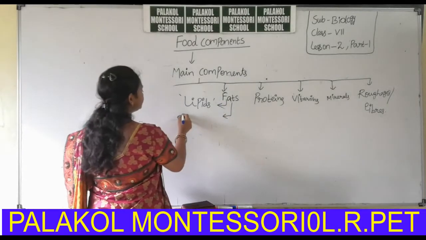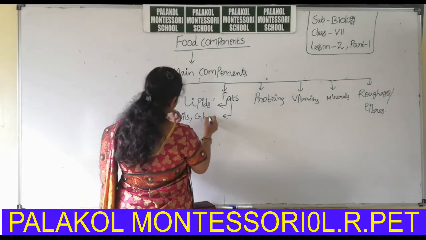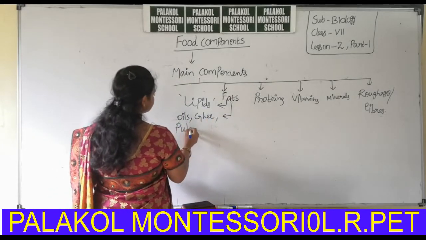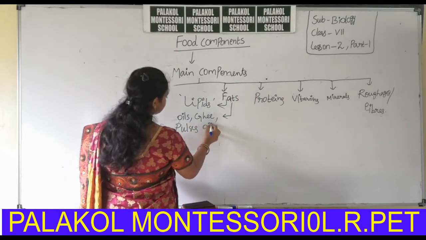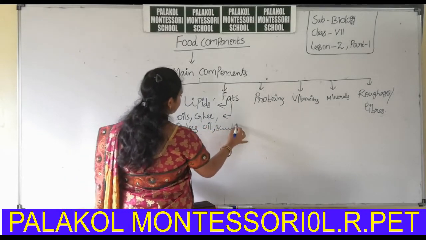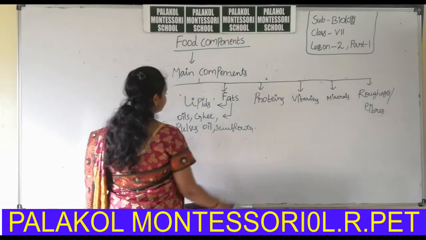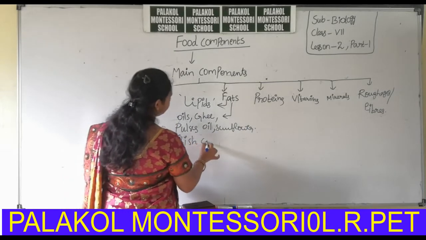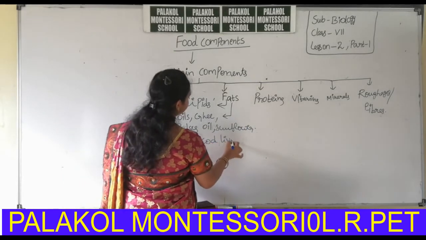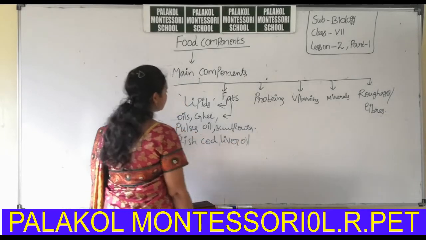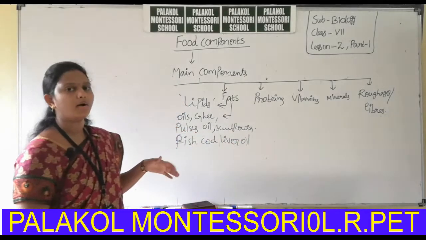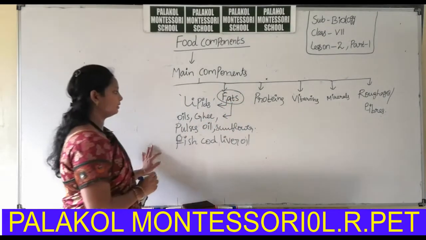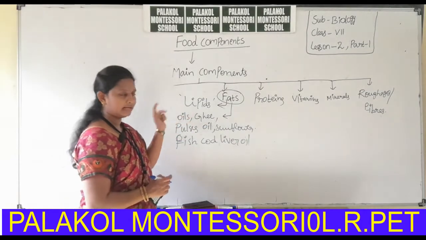Oils, ghee, pulses oils, sunflower oil, etc. Next, fish cod liver oil. Fish cod liver oil also has fat. Not only these oils, all types of oils have the food component that is fats. Okay, fats are also called lipids.